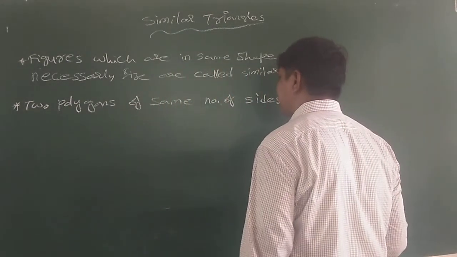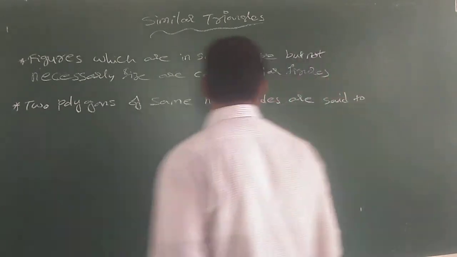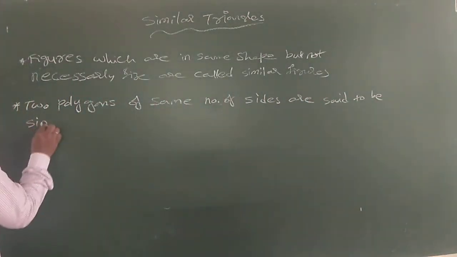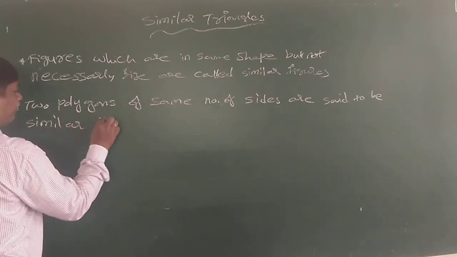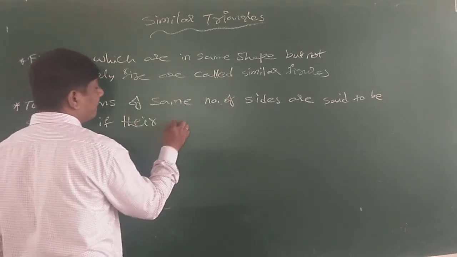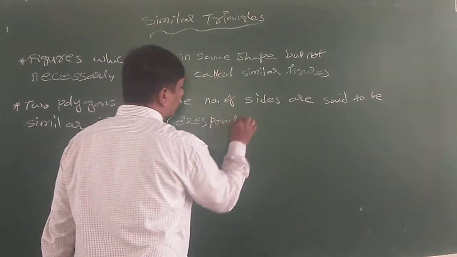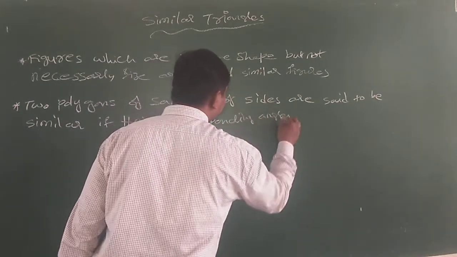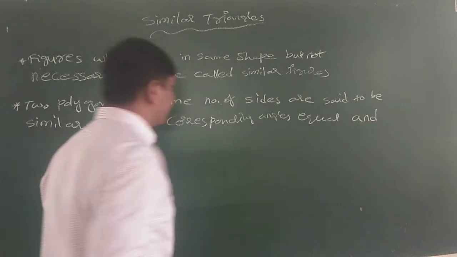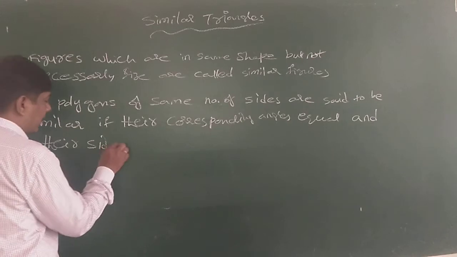Two polygons of the same number of sides are said to be similar if their corresponding angles are equal, and this is very important, and their corresponding sides lengths are proportional.